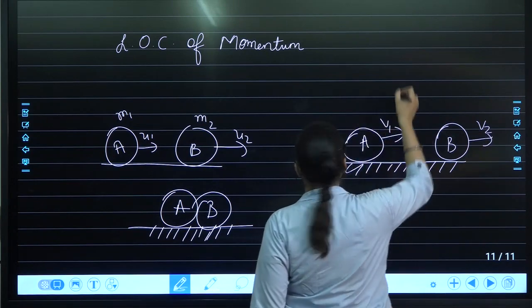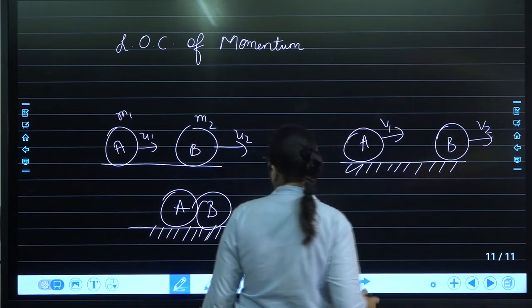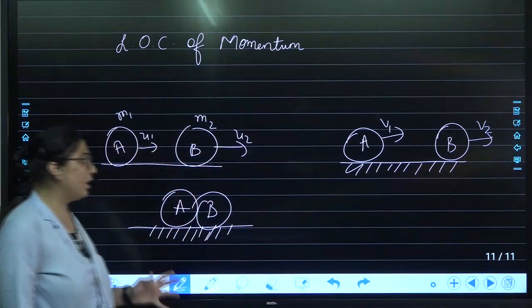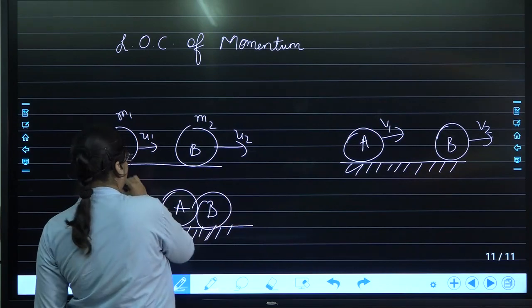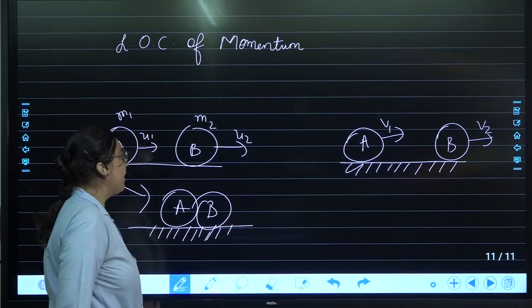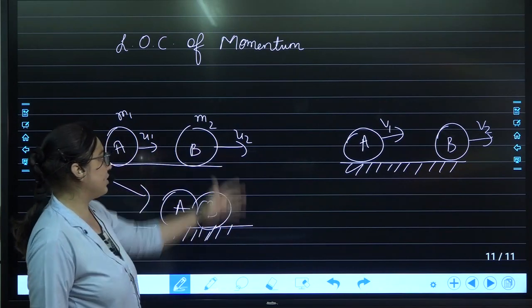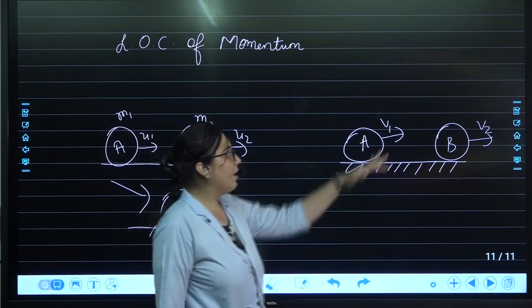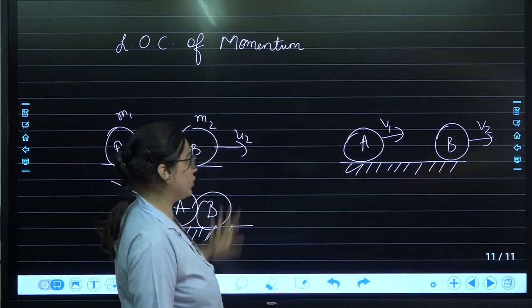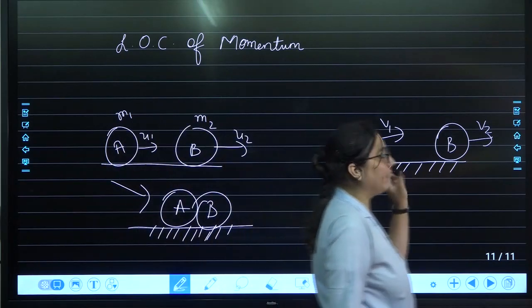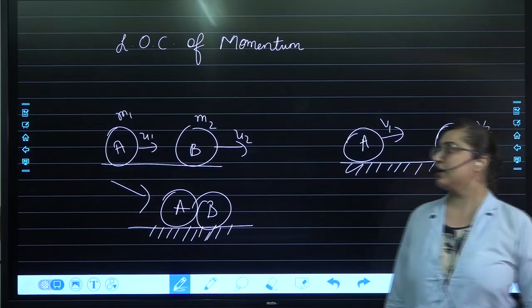This is the whole chain that we are seeing. Two objects, first the force is applied on them. The initial velocity of ball A is u1, while of ball B it is u2. The final velocity of ball A is v1, while that of ball B is v2.